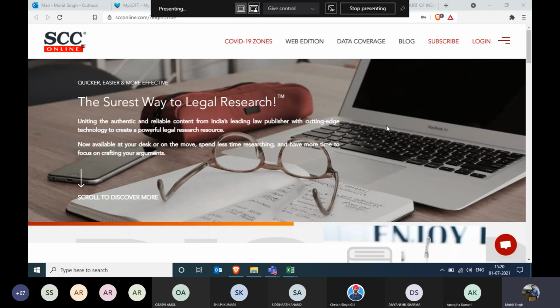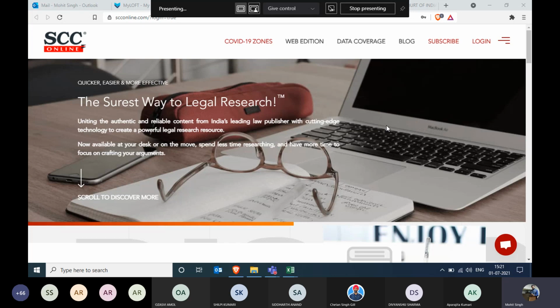Now here comes the most important question: sir, if everything is available free nowadays on Google, on Yahoo, or from the Supreme Court of India website, then why do we need such software to get the same information again with a login ID and password, of course? To answer this question, I've already visited the Supreme Court of India website today, and I pulled up a random judgment from that website. So let me share a judgment coming in from the Supreme Court of India. I hope all the first year and the second year students have already been through the Supreme Court and the other High Court websites.